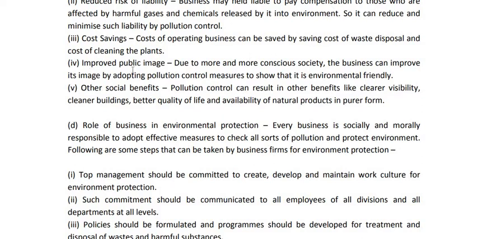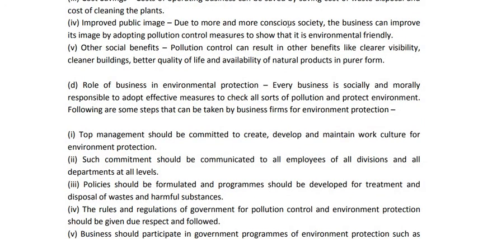Fourth point is improved public image. Society has become more and more conscious, and the business can improve its image by adopting pollution control measures to show that it is environmentally friendly. This can only be shown by taking pollution control measures. When the business does so, its goodwill improves in the mind of the public. So there is a chance of improvement in public image when there is pollution control.